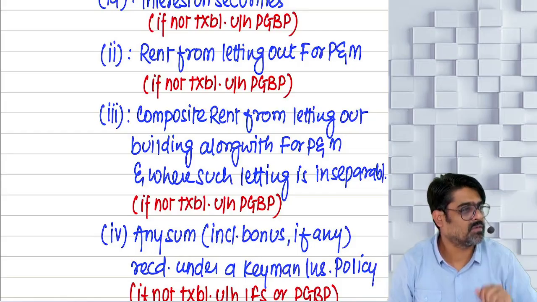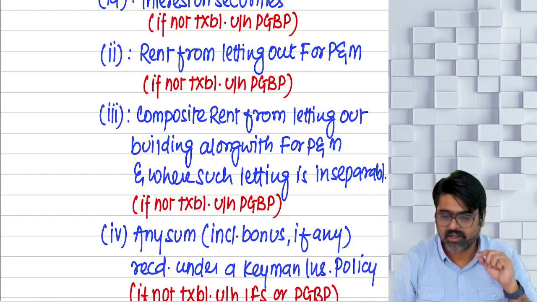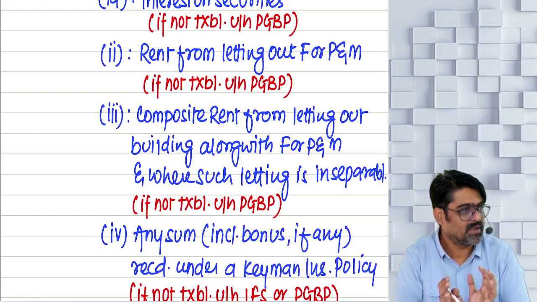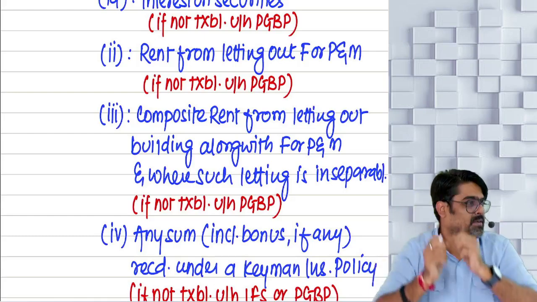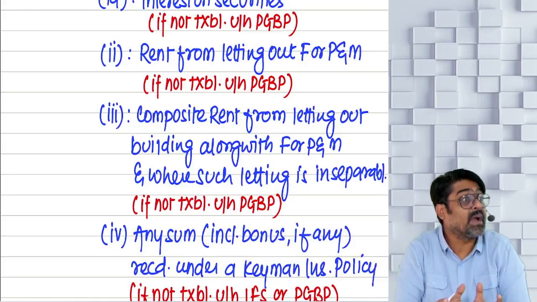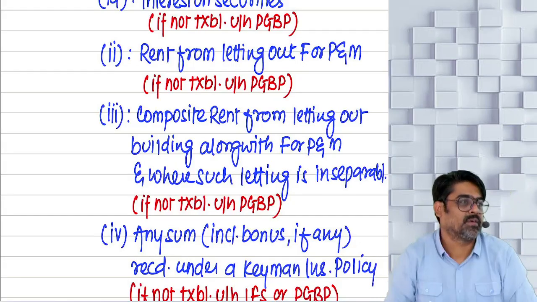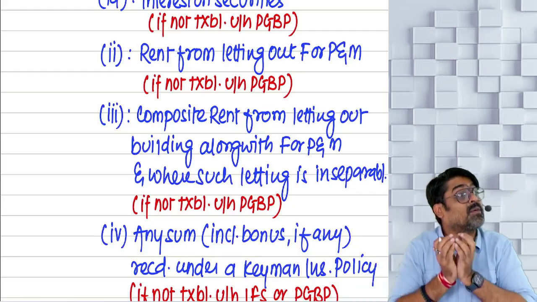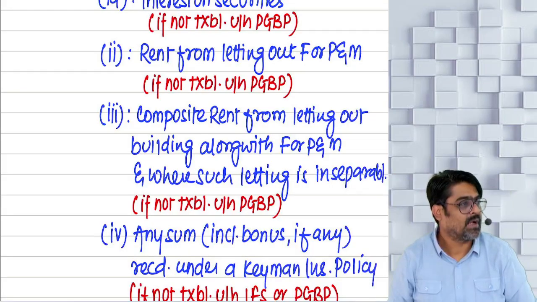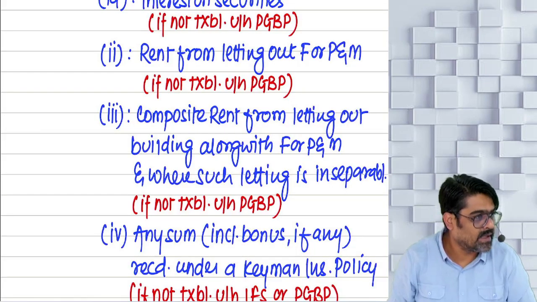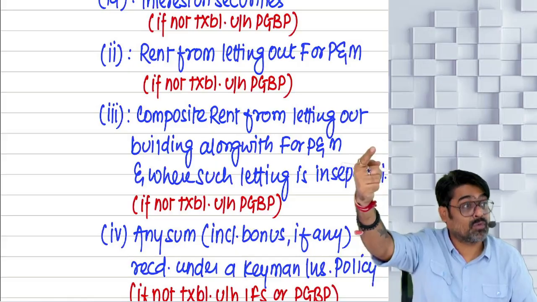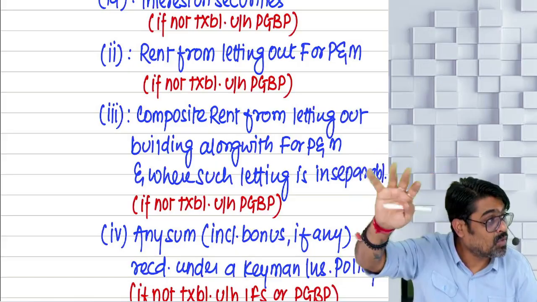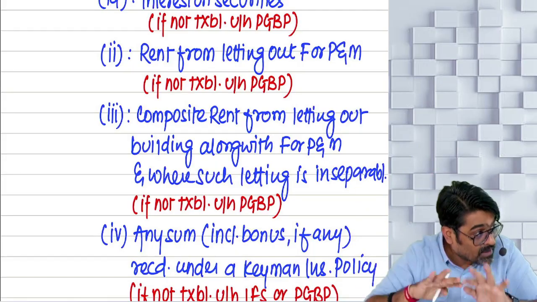No need to focus. But according to me, this head is very, very important. Why? Because income of this head can be clubbed with any question. These incomes can be asked along with any question. If anything out of these is given as a part of your main questions and you don't read all these things in detail, then you will not be able to score full marks in that question, because you are unaware about these things.